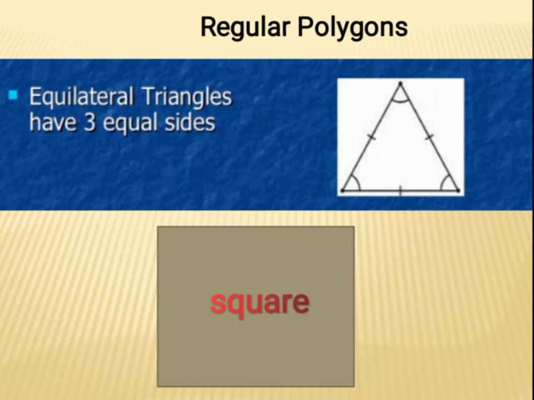Regular polygons are like equilateral triangles where all the three sides are equal and all the three angles are equal. And if you see the second shape, the square, here also all the angles and sides are equal. So these are regular polygons.